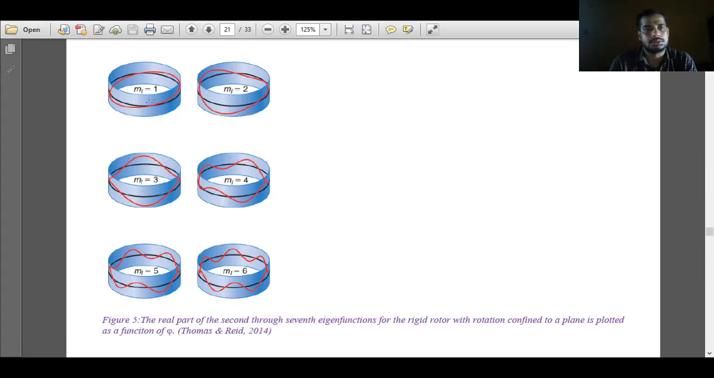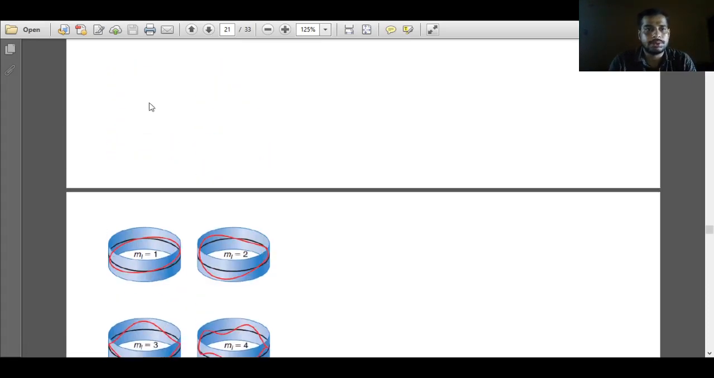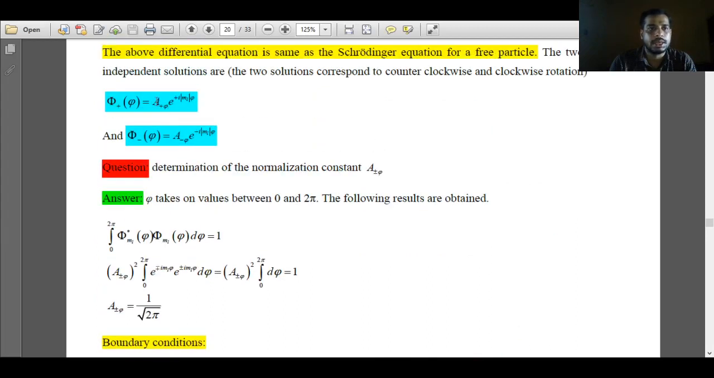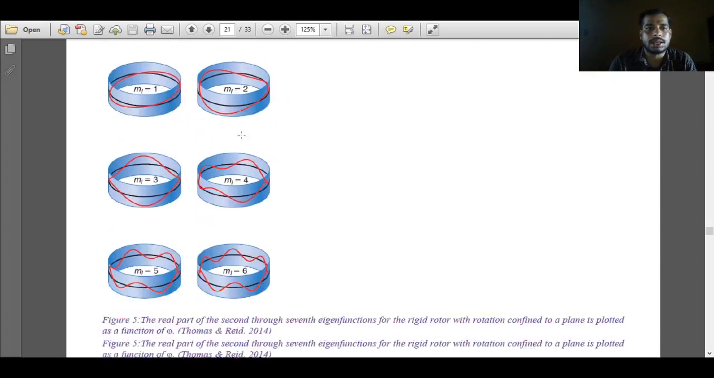When we substitute the ml values in the eigenfunction expression, where A is the normalization constant, it comes out to be 1 over root 2 pi e to the power i ml phi. So I'll substitute ml equal to 0, ml equal to plus 1, ml equal to minus 1, ml equal to 2, ml equal to minus 2, and plot the graphs for different eigenfunctions.